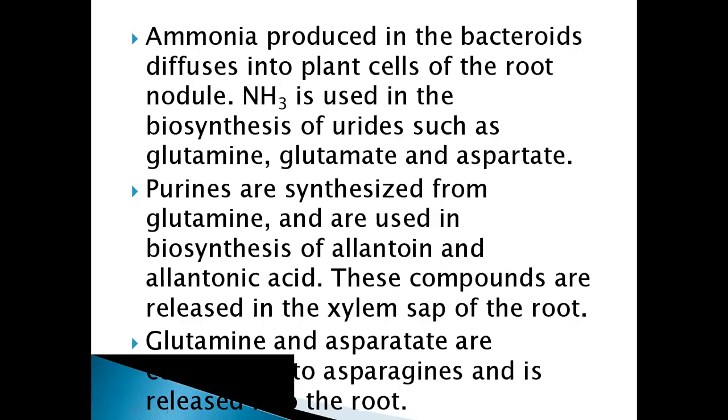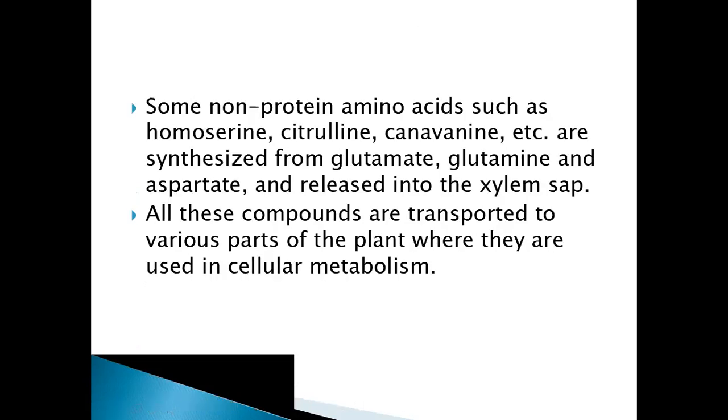Basically, they are used for the formation of purines, and in turn they are used in the synthesis of allantoin and allantoic acid, and other amino acids are also formed from the ammonia produced in this process. Some non-protein amino acids are also there, such as homoserine, citrulline, canavanine, etc. They are synthesized from glutamate, glutamine, and aspartate, and they are released into the xylem sap.